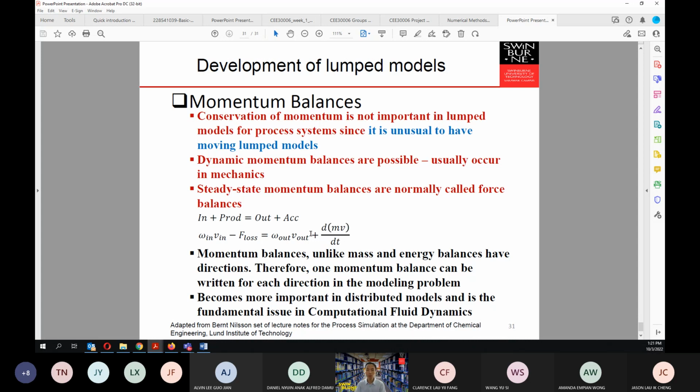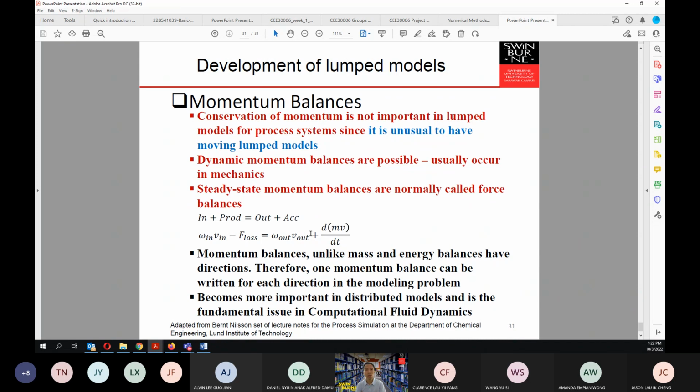Now, momentum balance, unlike the mass and energy balance, has directions. So that's why momentum balance is generally the thing that we go into in transfer phenomena in detail, because you will deal with something related with the tensor. So the tensor will have two directions. Okay, so it's a little bit complicated, but not as complicated as you think if you put an effort into that momentum transport.